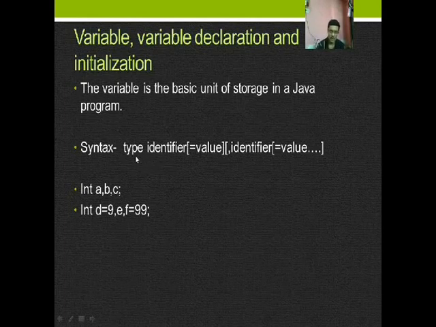So declaration should come first, that is we declare a particular type, then an identifier like a, b, c, etc., and the optional part is values.